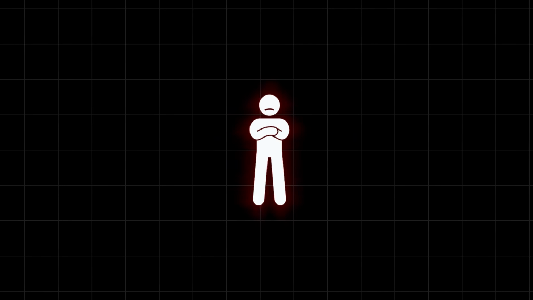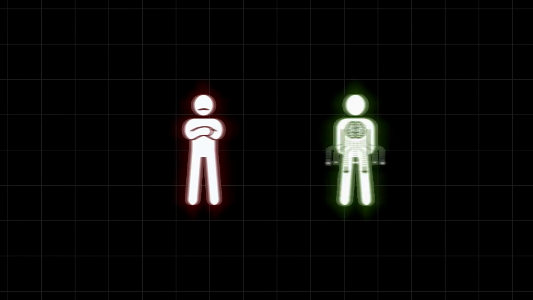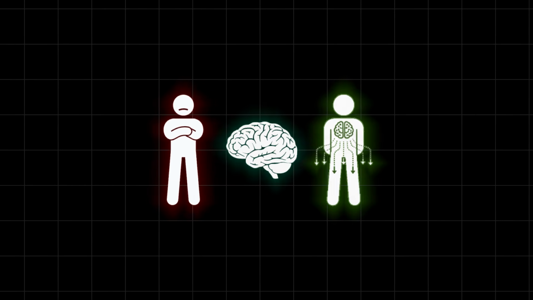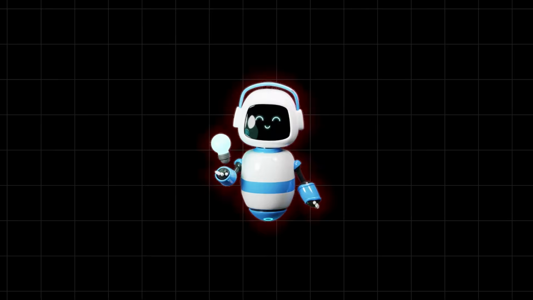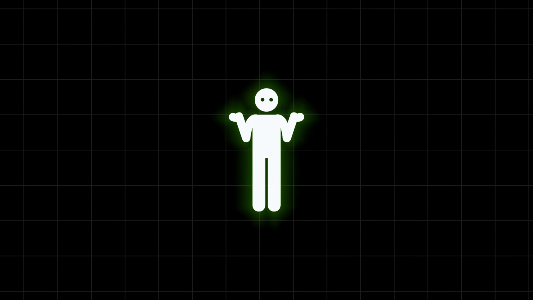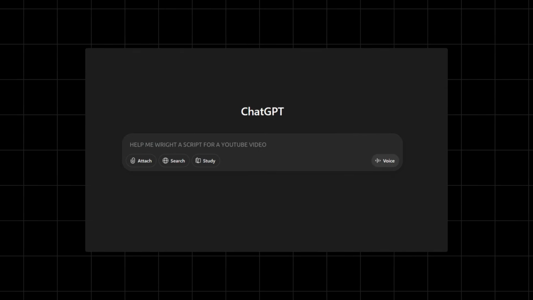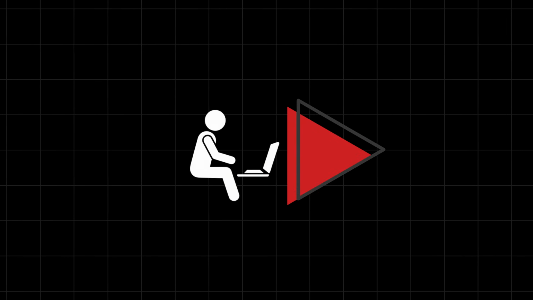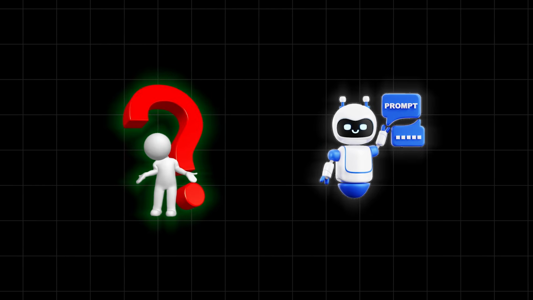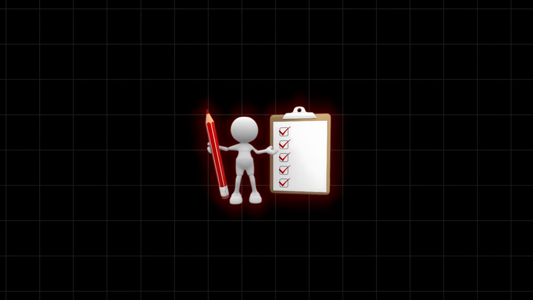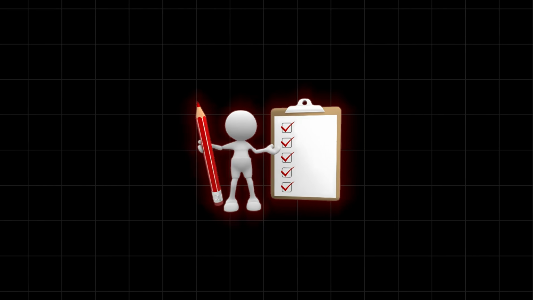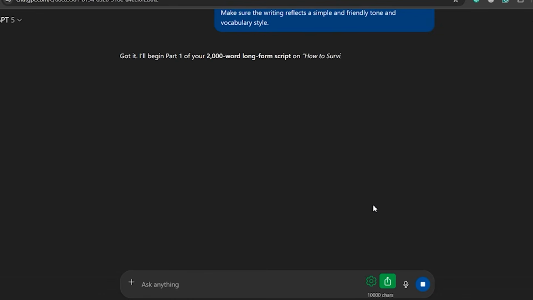Now, it's not just copying content. You're downloading a successful creator's brain directly into your AI assistant. And the real magic starts from here. Ask ChatGPT-5 to create a brand new script using the same style as the successful channel you've been studying. For this, give it the prompt like this. Don't forget to give all the inputs according to your requirement, and watch as it produces content that feels familiar but completely original.